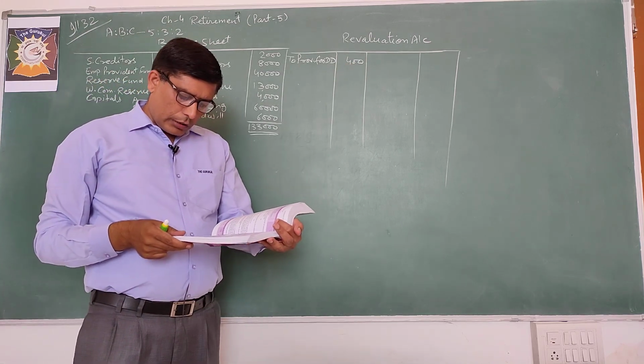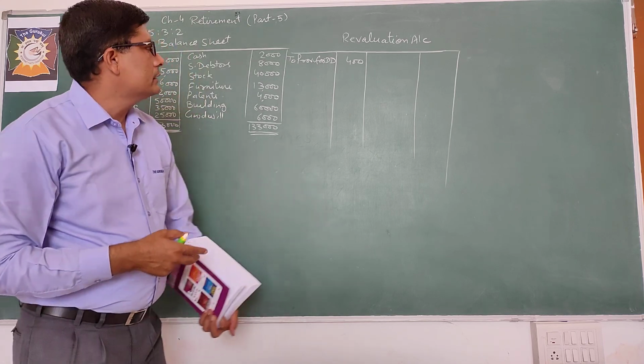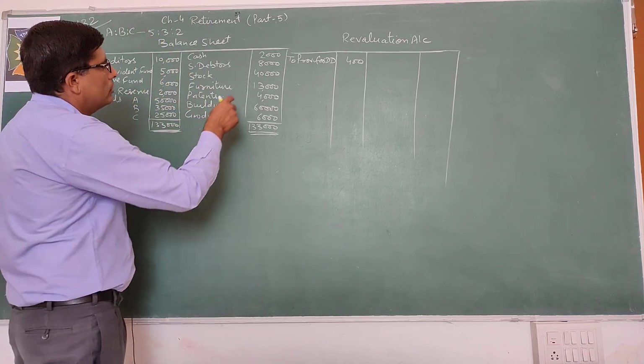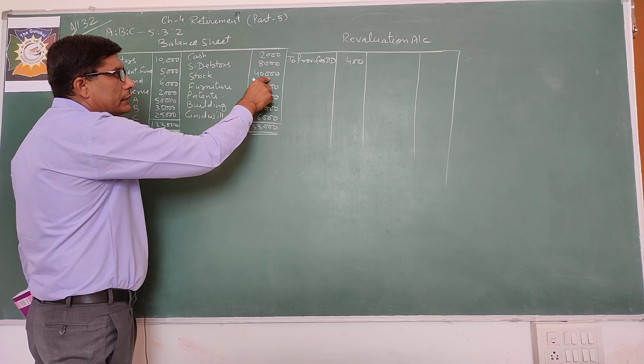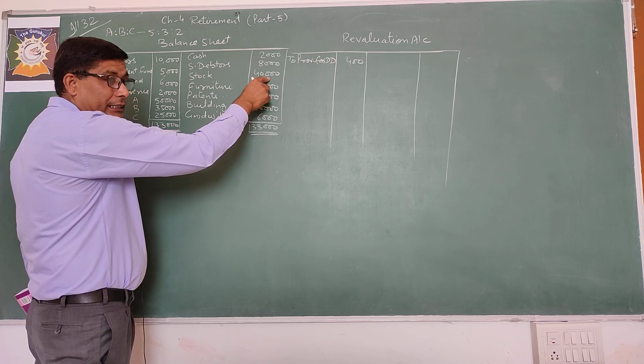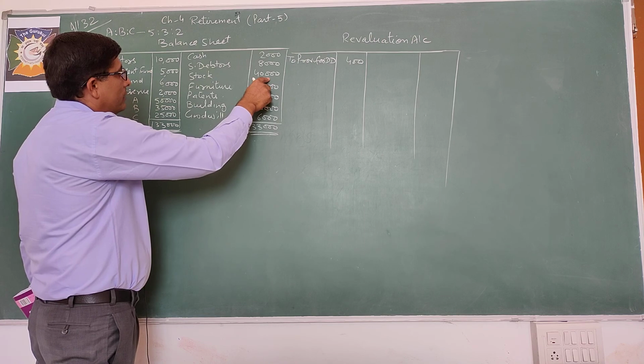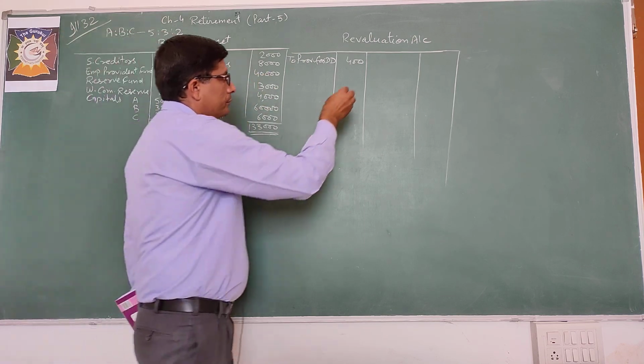Third, stock is appreciated by 10%. तो stock की वैल्यू है 40,000. It is appreciated, meaning increased. तो when an asset is increased, you will record it to the credit. By stock 4,000.